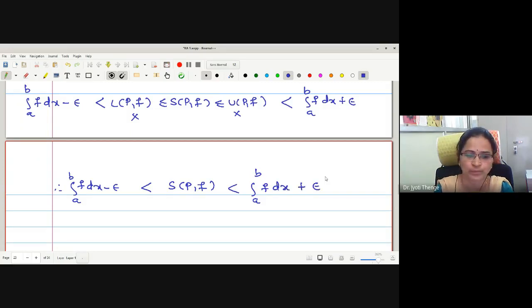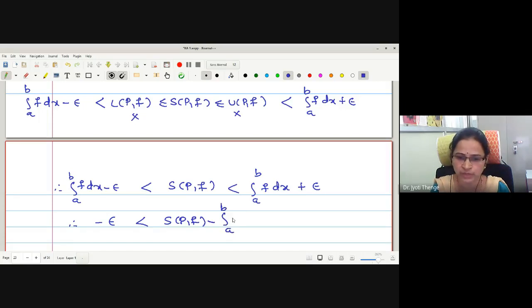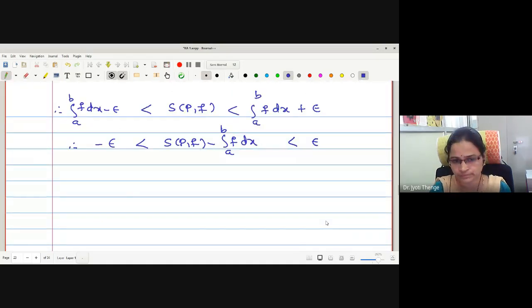Now we will subtract the integral of f dx throughout. Therefore, what will be my next step? If I subtract the integral, I remain with minus epsilon less than SPF minus the integral from a to b of f dx less than epsilon. Therefore, what have we proved?